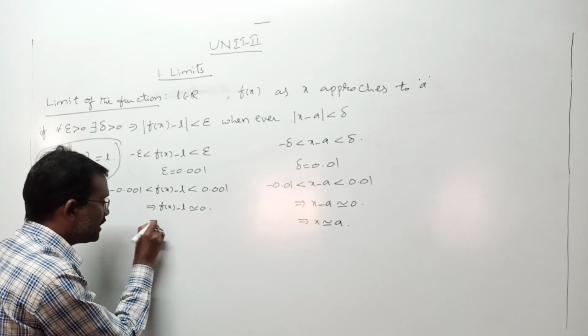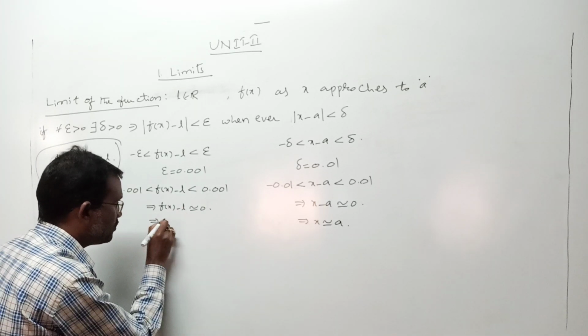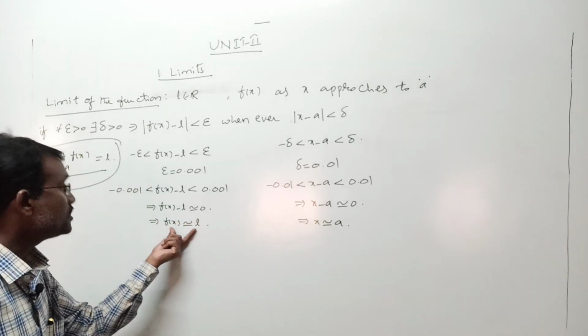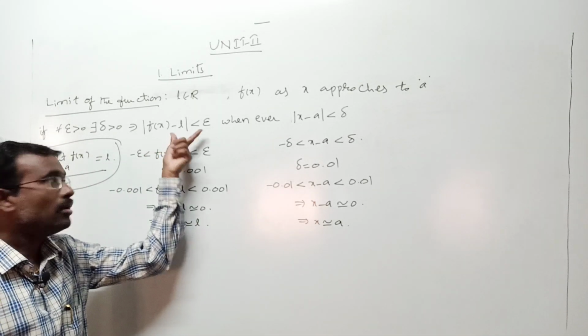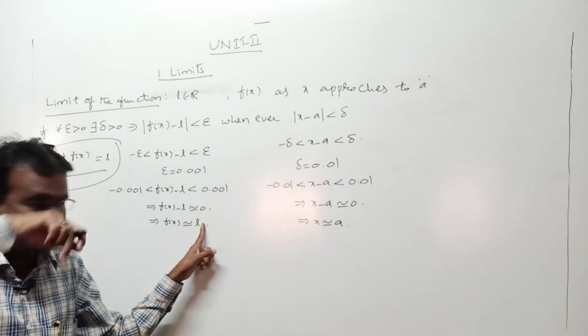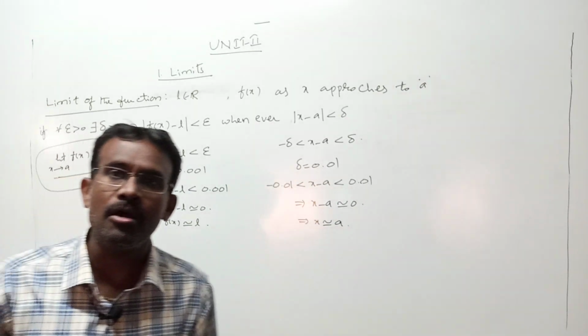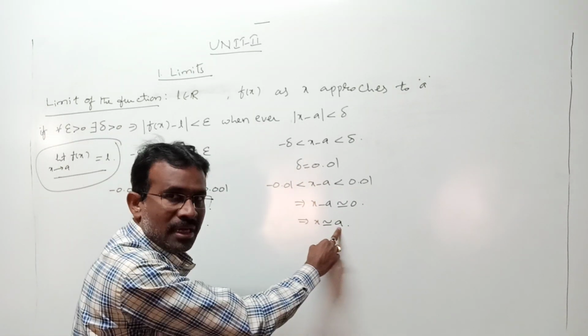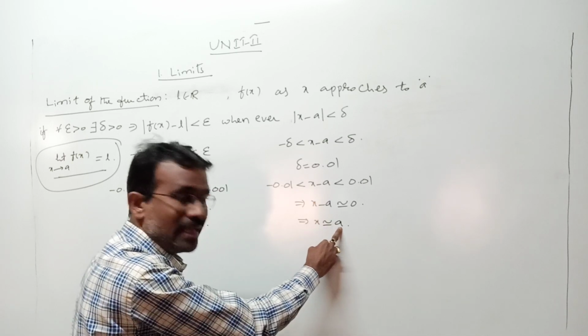Whenever you get this, you can write it as what? Take l to the other side. It is f of x is approximately equal to l. This is the internal meaning of this. Mod f of x minus l less than epsilon means what? f of x is reaching L, or approximately equal to L, or approaching L. Whenever x reaches A, x is approximately equal to A, sorry.